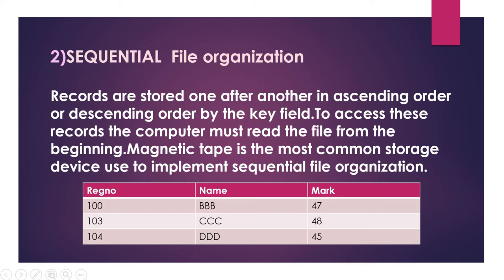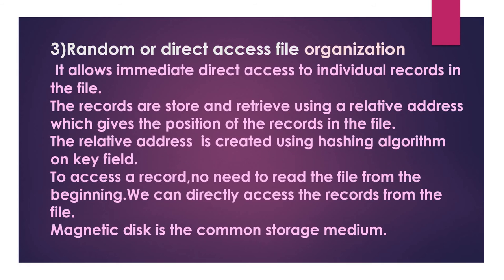And the third one, random or direct access file organization. It allows immediate direct access to individual records. Suppose we want the 10th record.